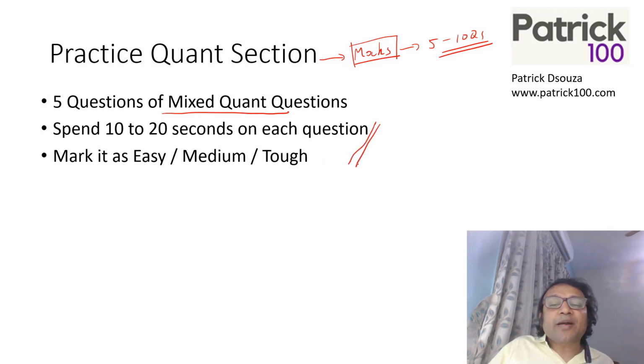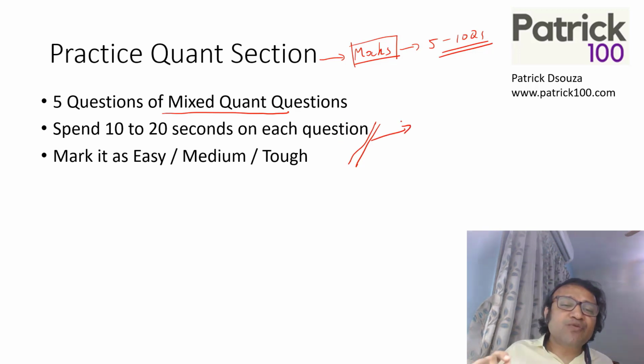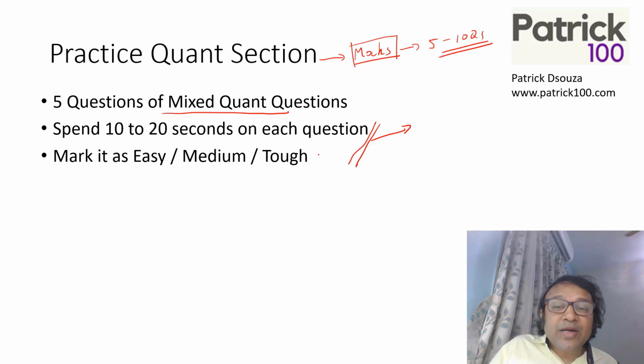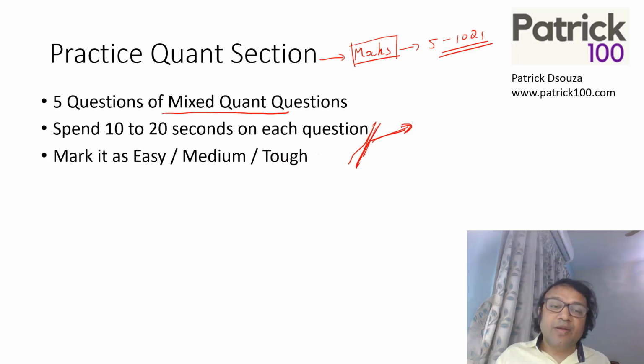Every question that you practice, you should do that. Remember, selection of questions is very important, and you should build your selection criteria as and when you practice questions. Maybe have a book where you write your selection criteria. If this is the case, I will leave a question. If this is the case, I will solve a question. How will you mark easy? How will you mark medium? That criteria is very important. So every time you solve a question, please mark it as easy, medium, or tough. Important.